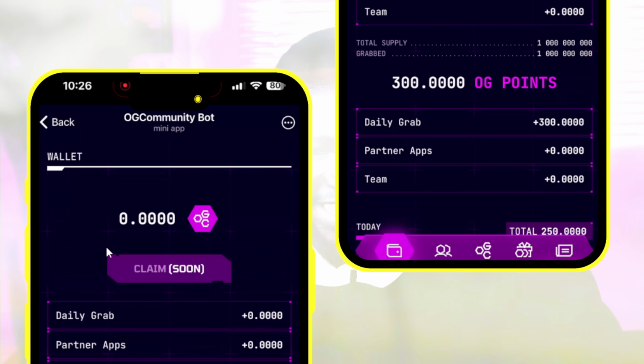Basically, the snapshot is in 10 days. And how many points can you gather before 10 days? So right now, I registered and I've received 300 points. So how many points are you going to gather? And the conversion, you are going to see the conversion right here.